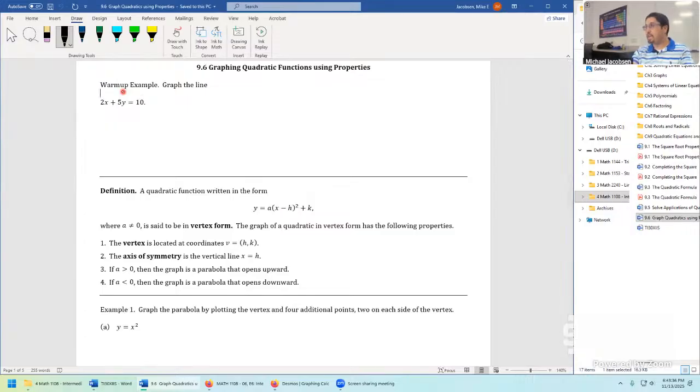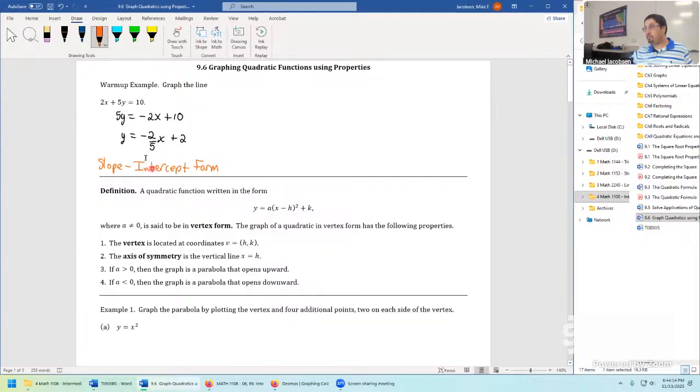So to solve this one, first subtract 2x. 5y is negative 2x plus 10, then divide by 5. y equals negative 2/5 x plus 2. But now that we got to this stage, this is the so-called slope-intercept form. This was really handy because if you have a y-intercept and you have a slope, that's probably the easiest way to graph the line, just using those two pieces of information.